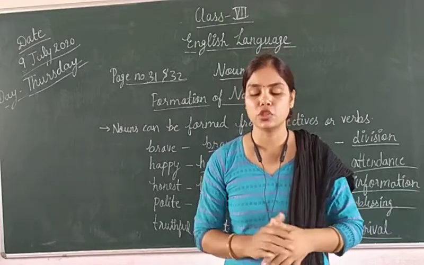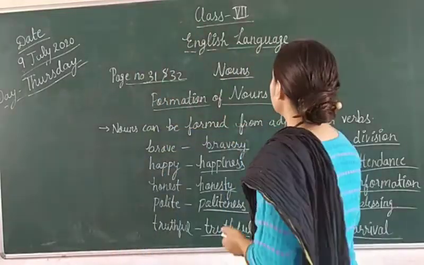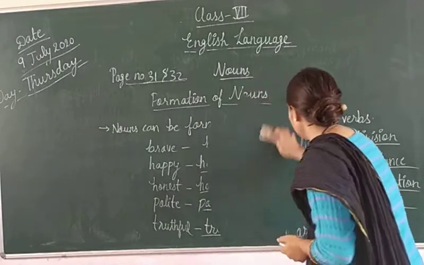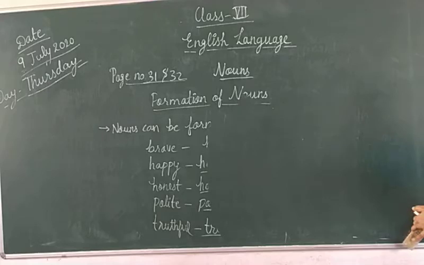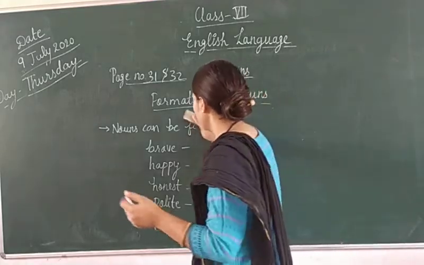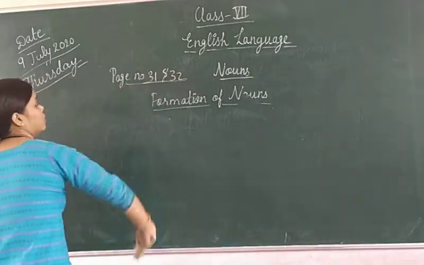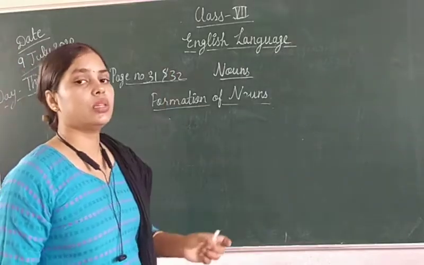Now move on to the next topic, functions of nouns. Now I'll rub this, and you have to do this exercise in your notebook, formation of nouns. First you have to write nouns which can be formed from adjectives, and you have to write all the examples.